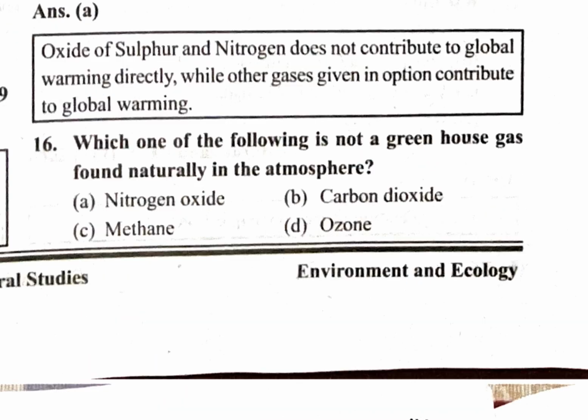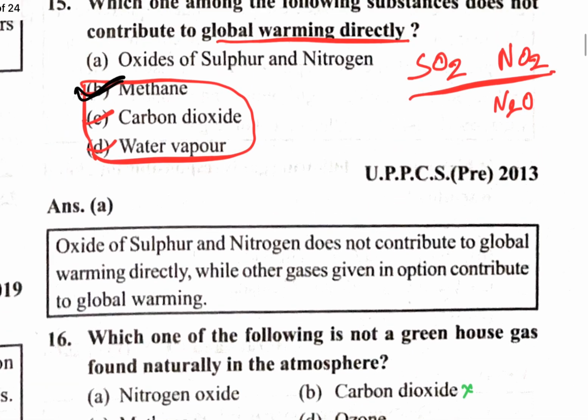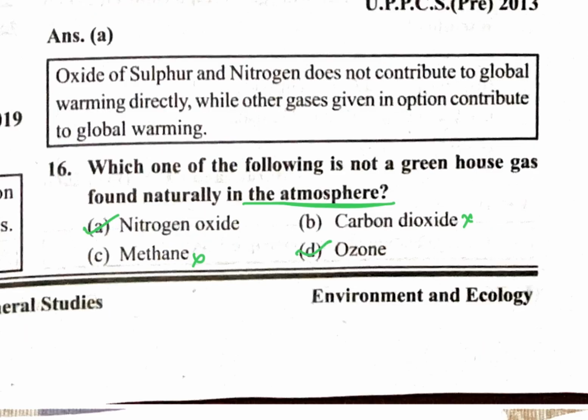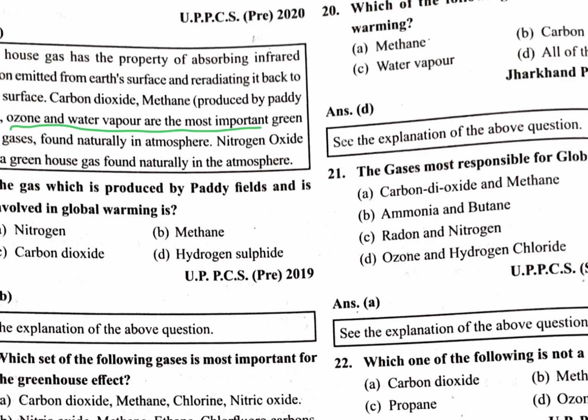Which one of the following is not a greenhouse gas found naturally in the atmosphere? We know carbon dioxide is a greenhouse gas, methane is a greenhouse gas. We have already seen that oxides of sulfur and nitrogen are not greenhouse gases naturally found in the atmosphere. Ozone is itself a greenhouse gas. Ozone means O3, and this is itself a greenhouse gas. Ozone and water vapor are the most important greenhouse gases found naturally in the atmosphere.